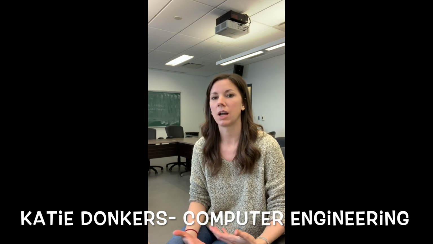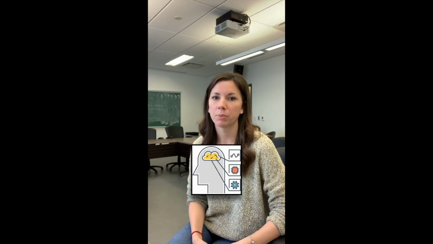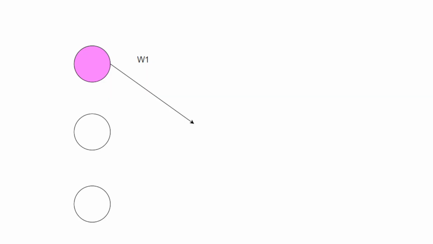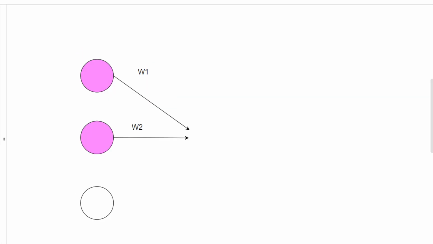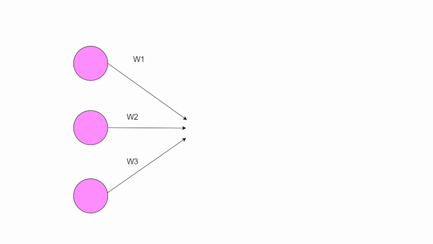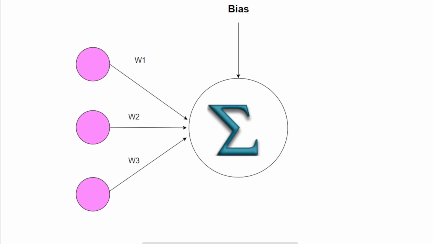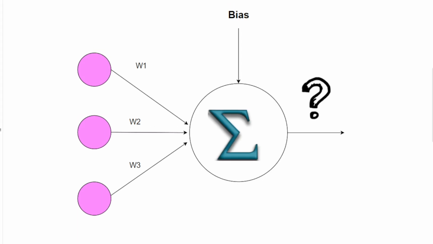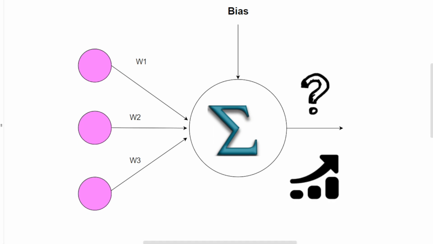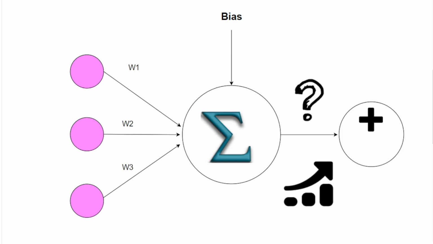So what is a neural network? A neural network is a computer system that's modeled after the human brain. So essentially we're trying to create an algorithm that would mimic how the human brain learns. And this is done using something called an artificial neuron. These neurons are essentially computational units that calculate a weighted sum of their inputs, add a bias, and then decide whether or not that neuron should be activated. Put in simpler terms, the neuron is deciding which information is relevant, and from that it's producing an output.